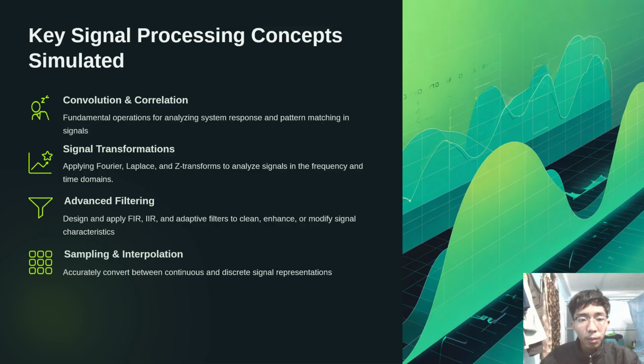Now, coming to the next one, that is key signal processing concepts. Some of the key concepts that we simulate include convolution and correlation, which show how systems respond to signals. We also simulate Fourier, Laplace, and Z transforms to move between time and frequency domains. Then there's filtering, sampling, and interpolation, all essential for understanding how digital signals are processed and reconstructed. Through these simulations, we can clearly visualize what happens inside systems we design.